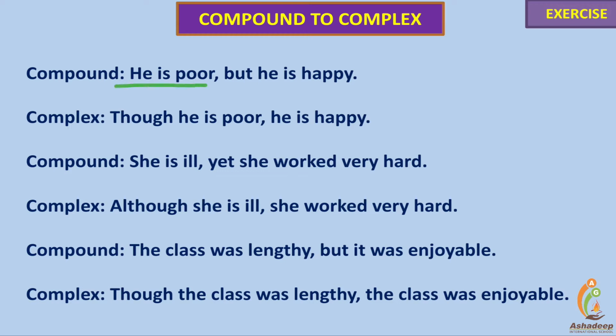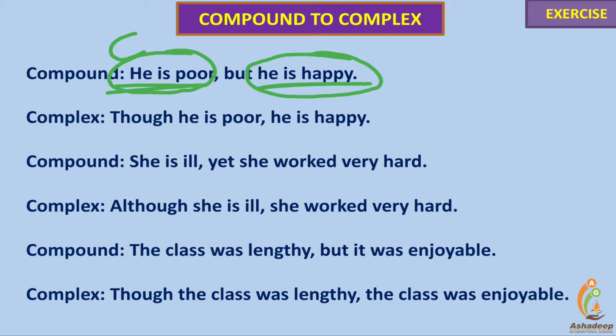Here, he is poor, but he is happy. Two sentences. He is poor is a clause. It can create a sense. But he is happy. He is happy. It can also create a sense. But is a coordinating conjunction. Both are clauses. We will replace but, the coordinating conjunction, by a subordinating conjunction.